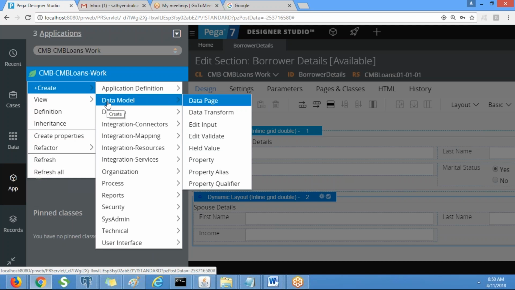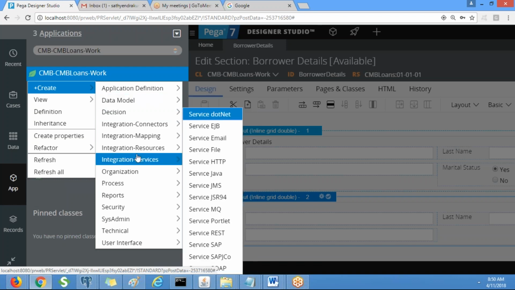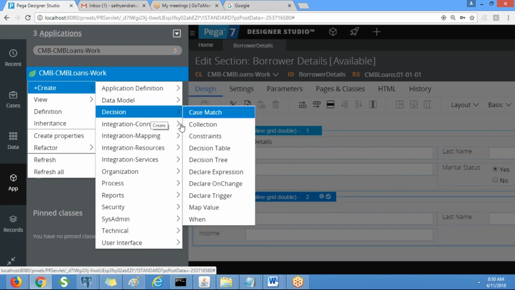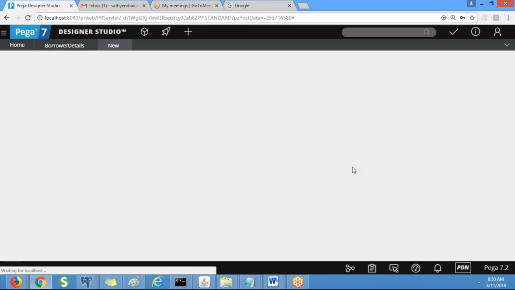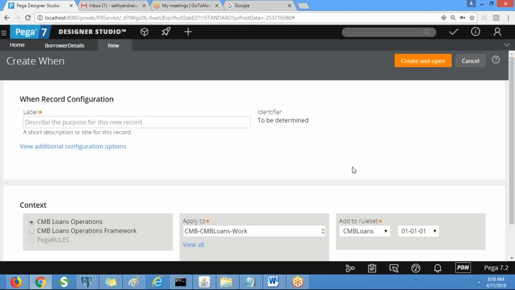Go to decision, when. When is an instance of the class Rule-Obj-When. That means all the when rules we create will be stored in the table which is connected to Rule-Obj-When.